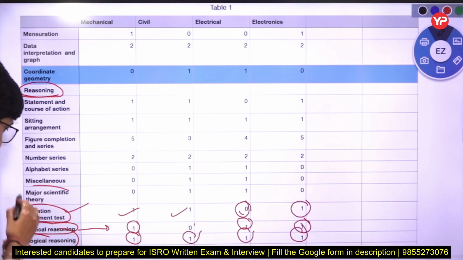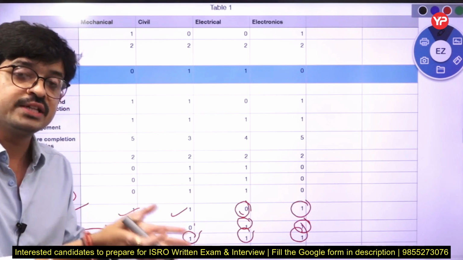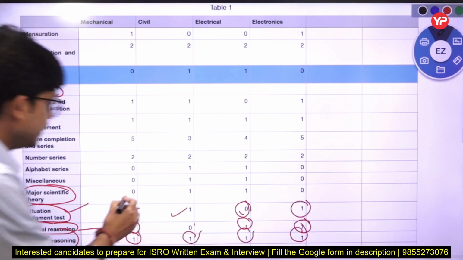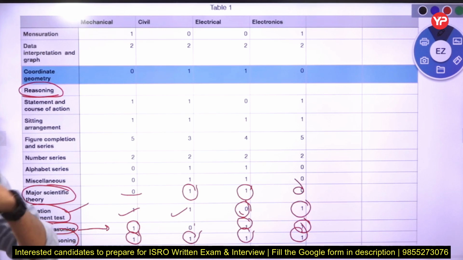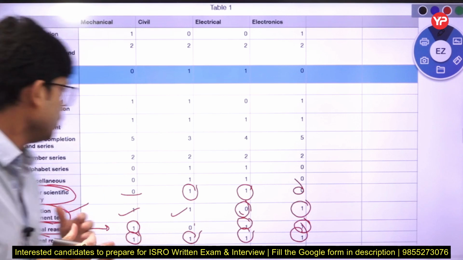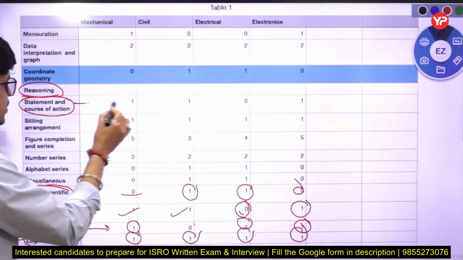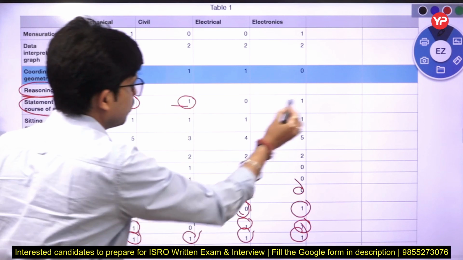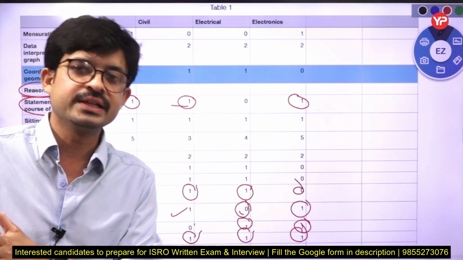Very important is major scientific theory, which is also related to a question that came into the ISRO exam in 2023. Here nothing came in some branches, here 1, 0. So there is a possibility that a scientific theory question may come in your exam. Other topics: statement and course of action is also a possibility for your next exam.